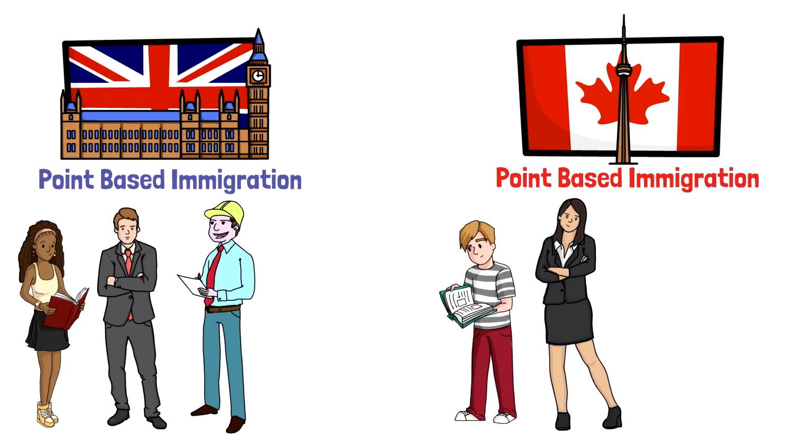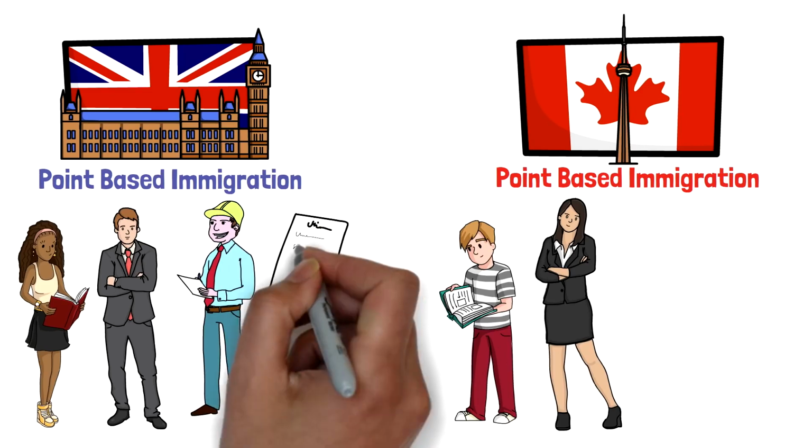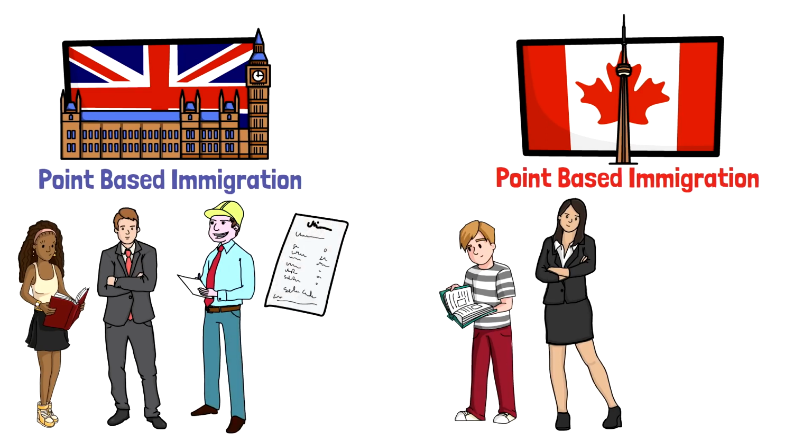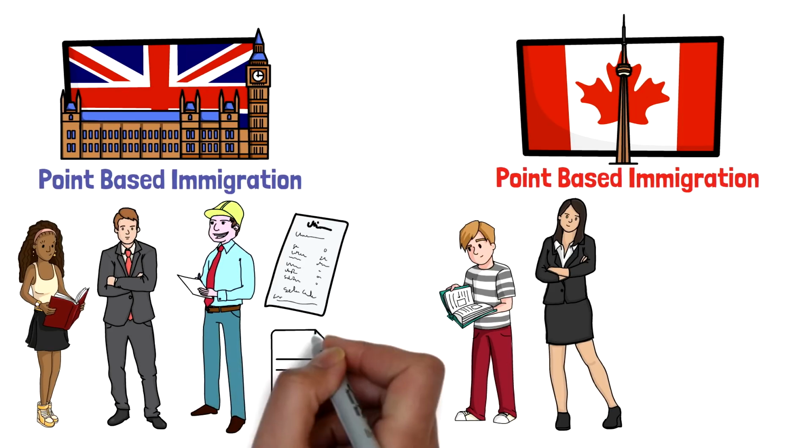If you want to know the details of the UK's point-based immigration system, I've already created a detailed video about it. You can go and check it out. I'll provide the link in the description box below. But in a nutshell, UK's point-based immigration system has one very crucial eligibility criterion of having a job offer letter, and it would provide you the work permit.